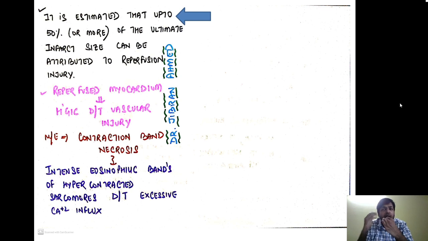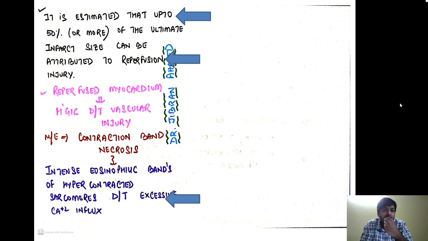Now if you do not reperfuse, if you do not establish the flow of blood, maybe this 10% can go up to 30 or 40%. So by reperfusion I am saving around 30% of the infarct, but reperfusion itself is also responsible for 5% of the infarct. If you do not understand, it is all right, but just remember that reperfusion injury is causing some amount of irreversible injury as well.